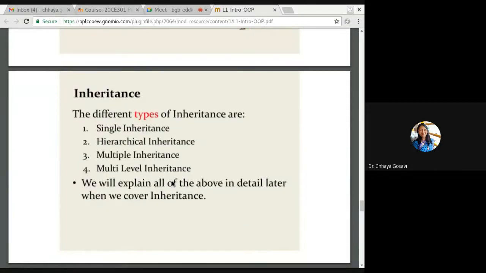There are multiple types of inheritance, mainly 5 types: single inheritance, multi-level inheritance, multiple inheritance, hierarchical inheritance, and hybrid inheritance. So we have seen all these types in detail. If you are not able to recall it, go through those slides available, with examples we have seen.